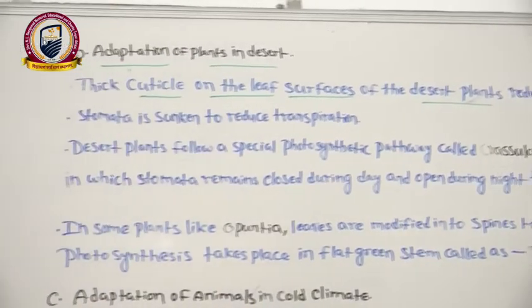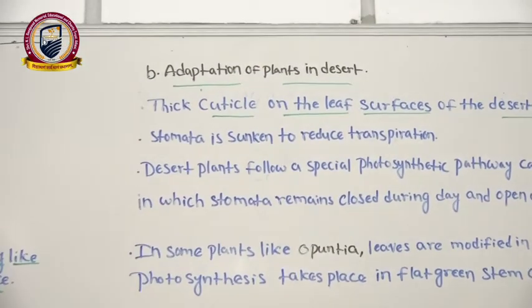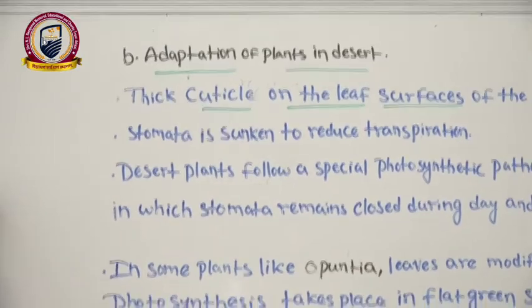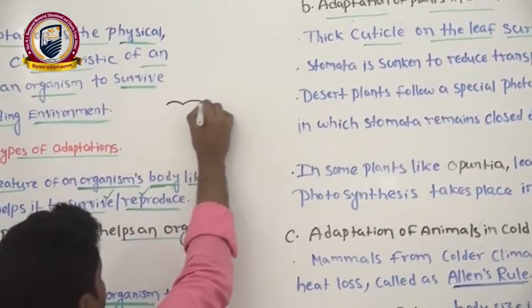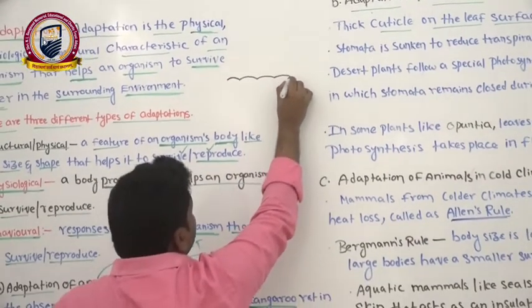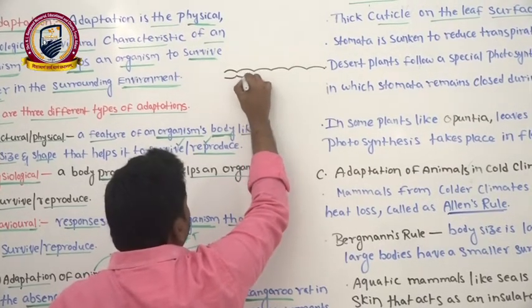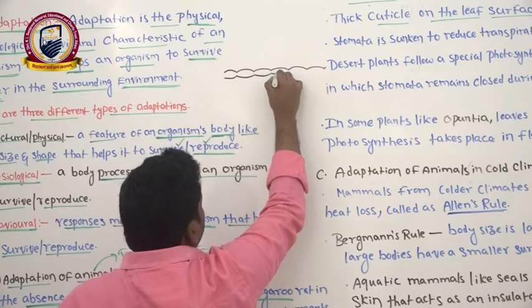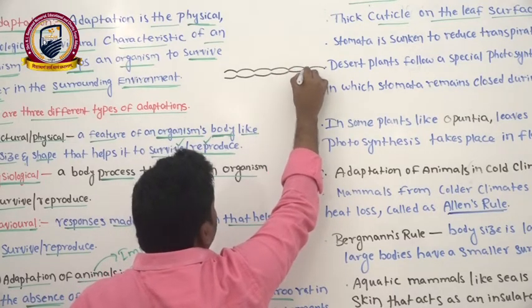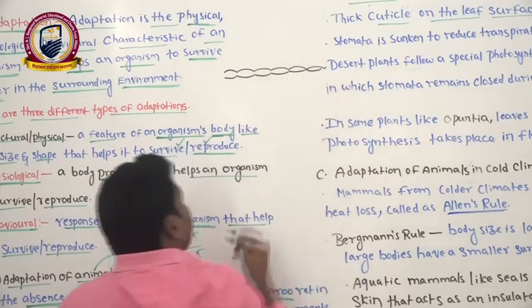What is the meaning of the thick cuticle actually? For example, this is the epidermis of the leaf. These are the epidermal cells of the plant.